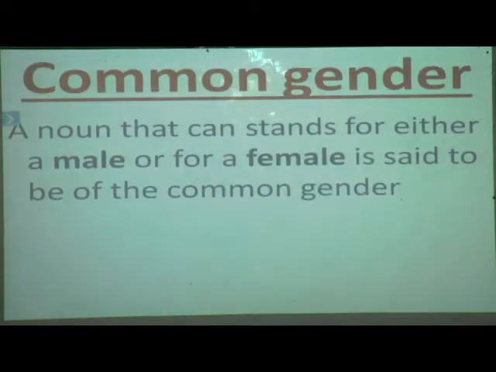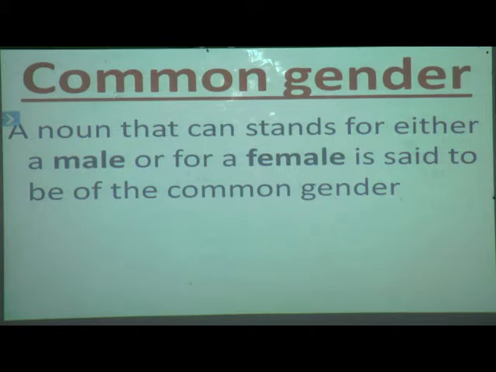Next, the last gender is common gender. Now what is common gender? A noun that stands for either a male or for a female. Here they have not specified a male or a female, but they have included both, a male also and a female also. So it is said to be of the common gender. So again I will repeat my definition. A noun that stands for either a male or for a female is said to be of the common gender.